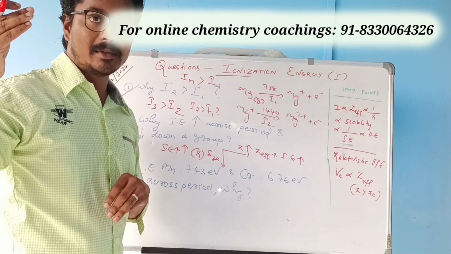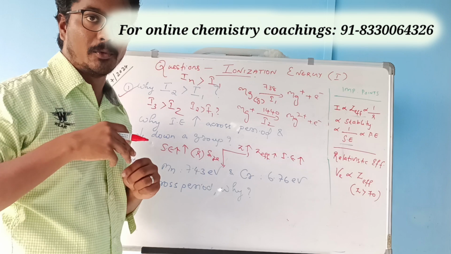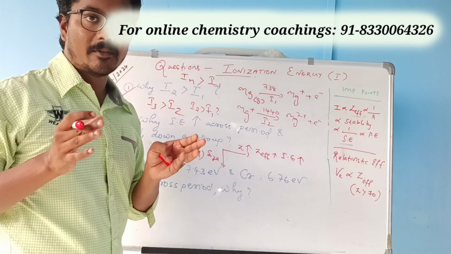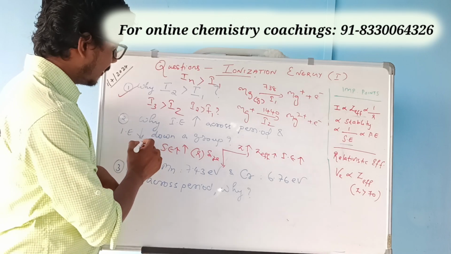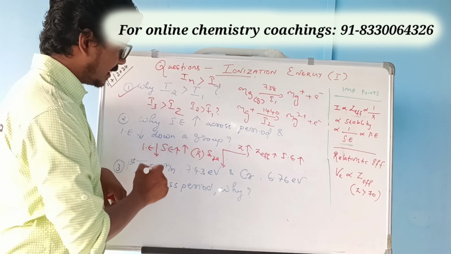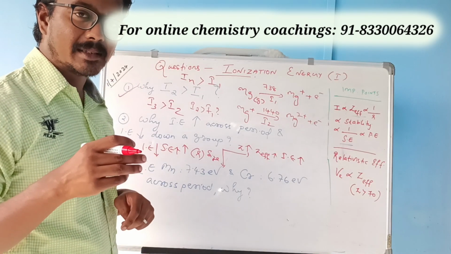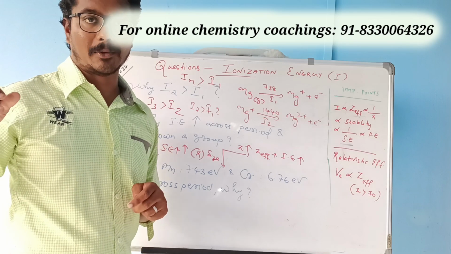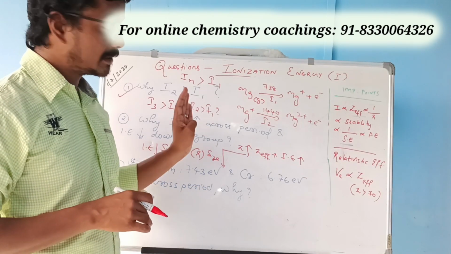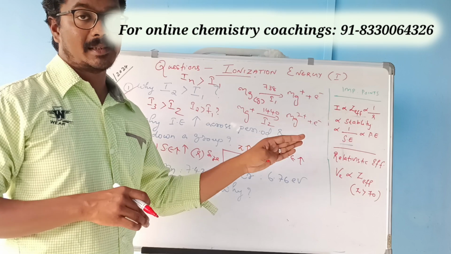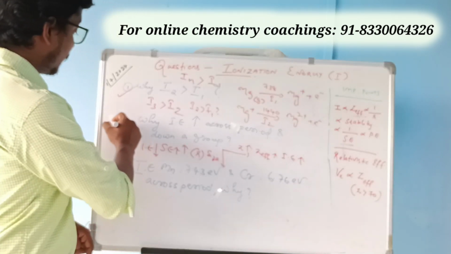So the outermost electrons are free from the attraction of the nucleus due to the screening provided by the core electrons. As a result, ionization energy becomes less, because very little energy is required to remove the outermost electron. So down the group, ionization energy decreases; across a period, ionization energy increases.